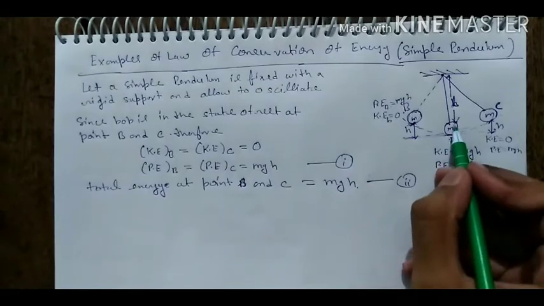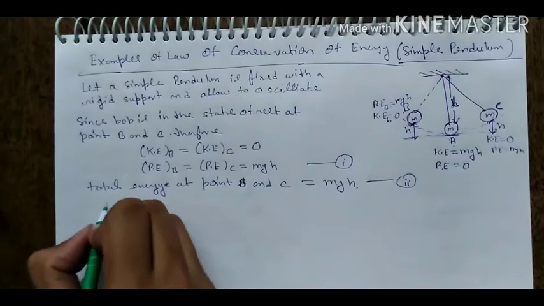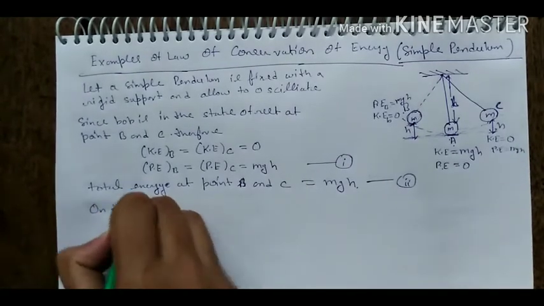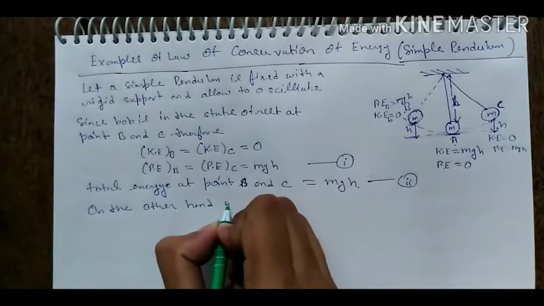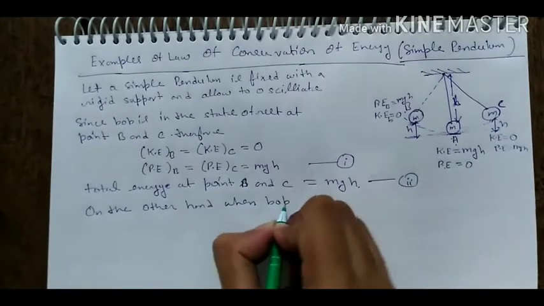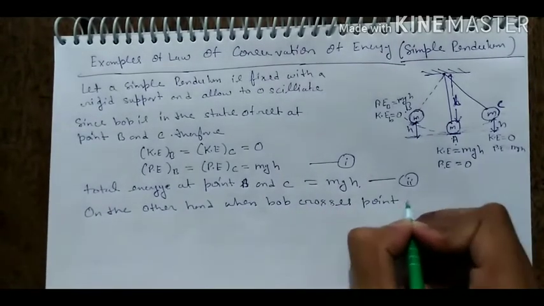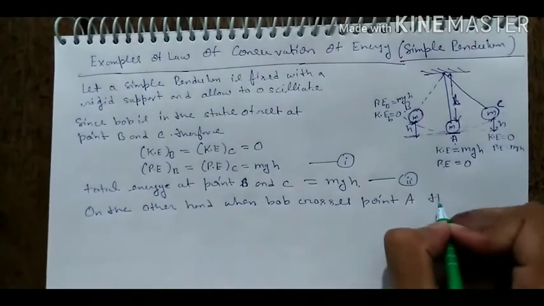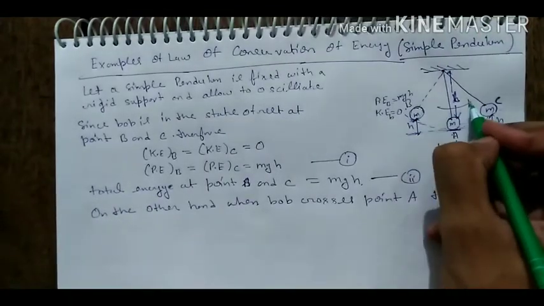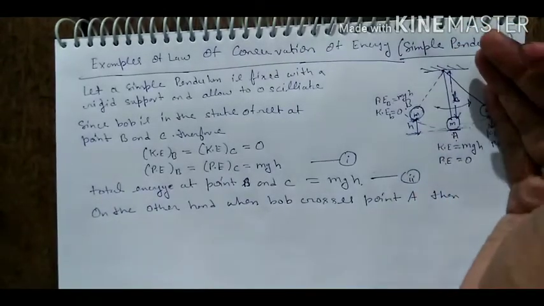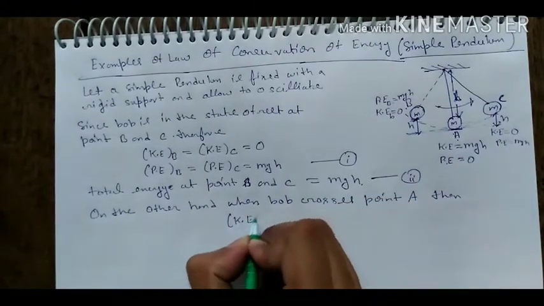Now we have to write the total energy at point A. On the other hand, when the bob crosses point A, in its to and fro motion, its potential energy is converted into kinetic energy.